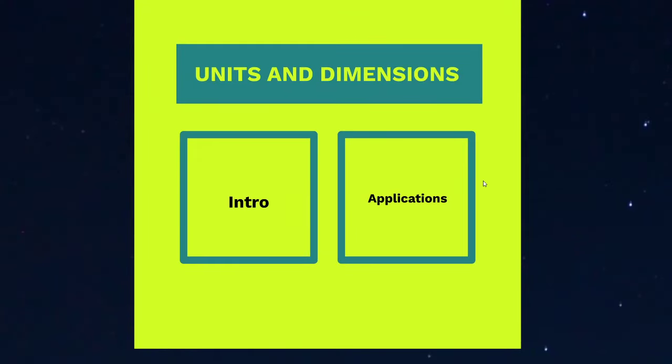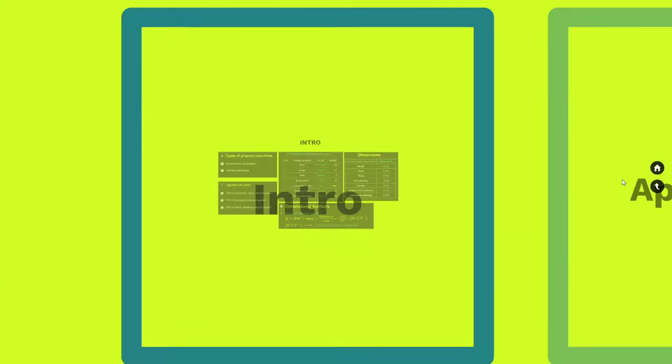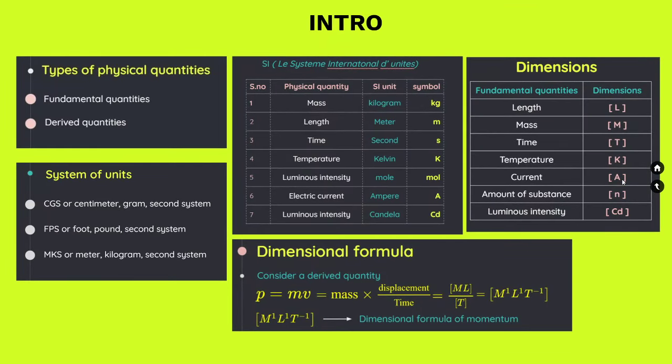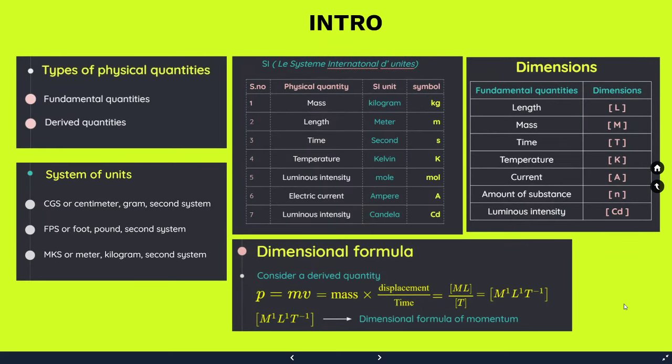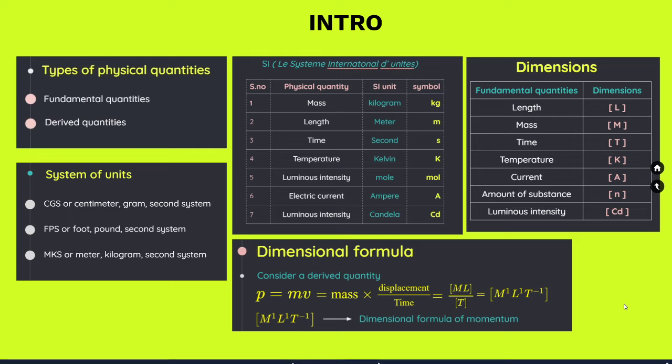I'll give you a quick review and overview about the chapters which I have already completed. So the first chapter was units and dimensions, with which we started our discussion of physics for 2022 students. This is the 11th standard physics. Units and dimensions is obviously a very basic chapter. It focuses upon the fundamental way of discussing physics, which starts with the discussion of physical quantities. We understood what are the types of physical quantities.